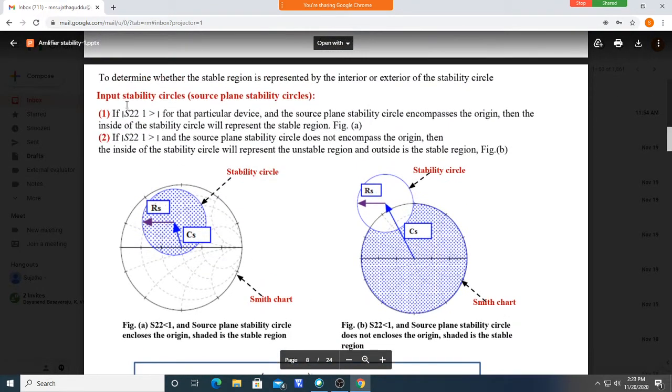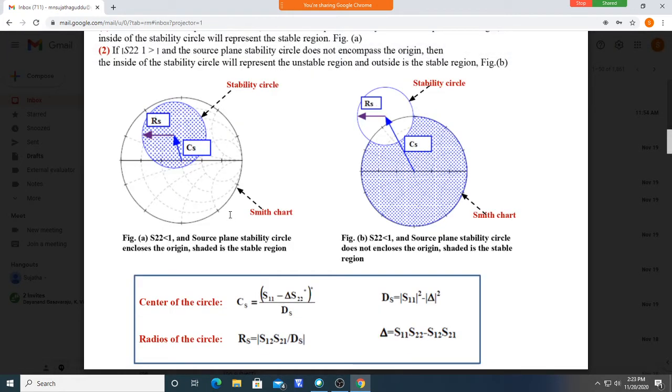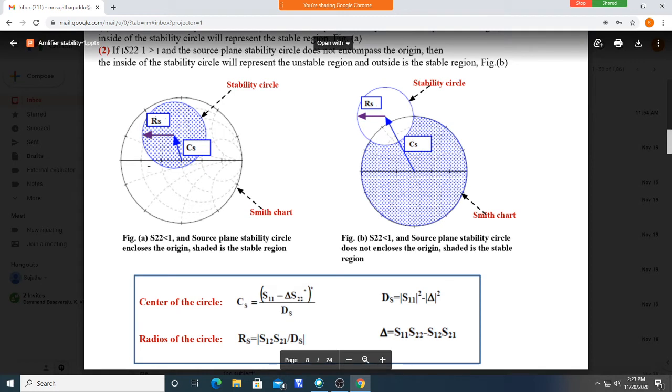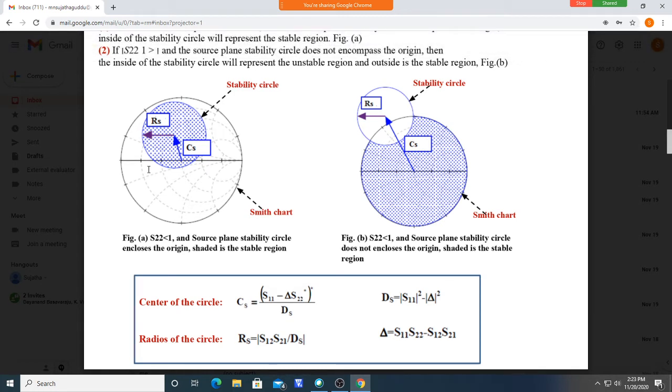See here, input stability circles. Input stability circle means to get the values of ZS. What we need is which values of ZS give the Γin and Γout lesser than 1.